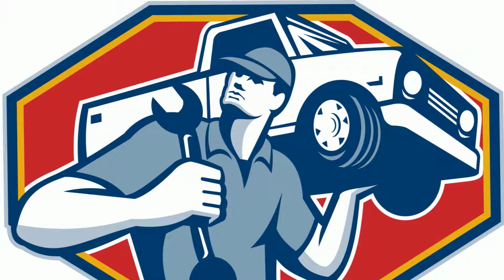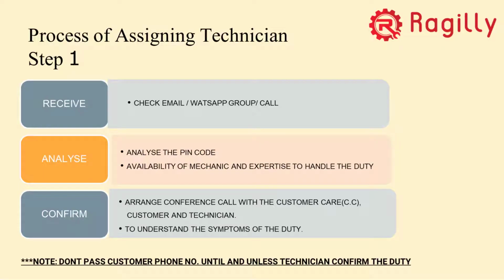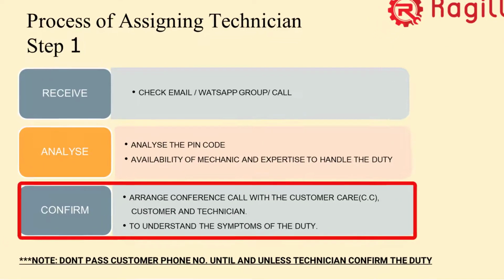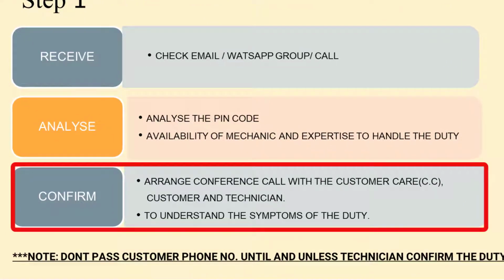Once we finalize on all these things, we will sort out who is going to do these duties, and then we arrange the con call with CC, that is customer care, the customer and the technician, right? This con call is very important, where in live mode the customer will answer the questions.